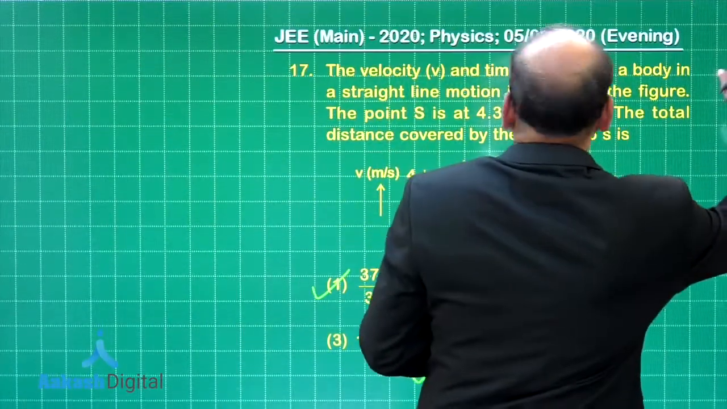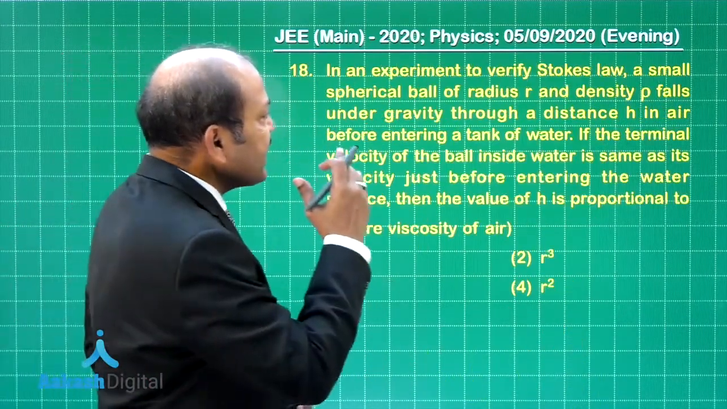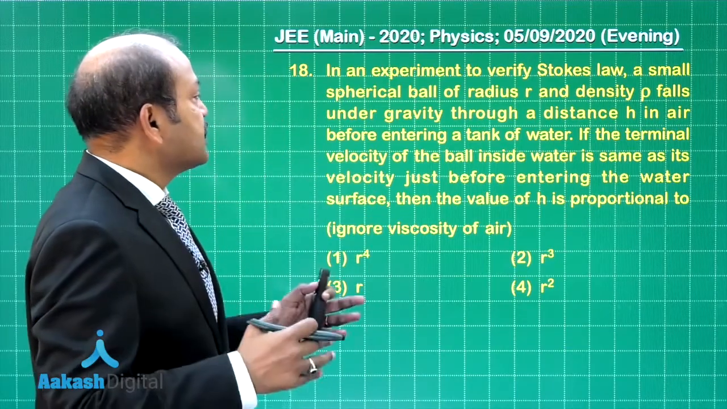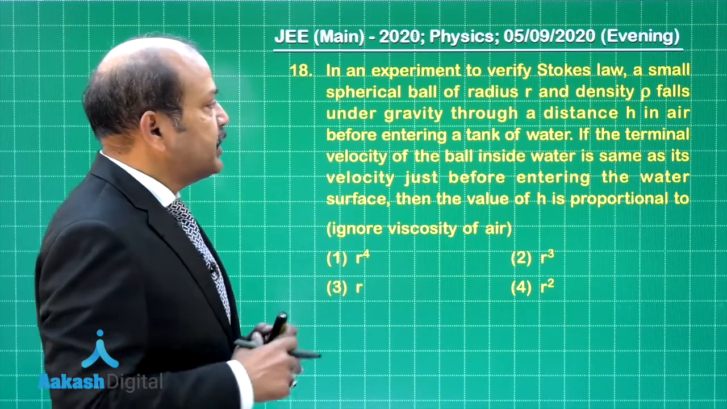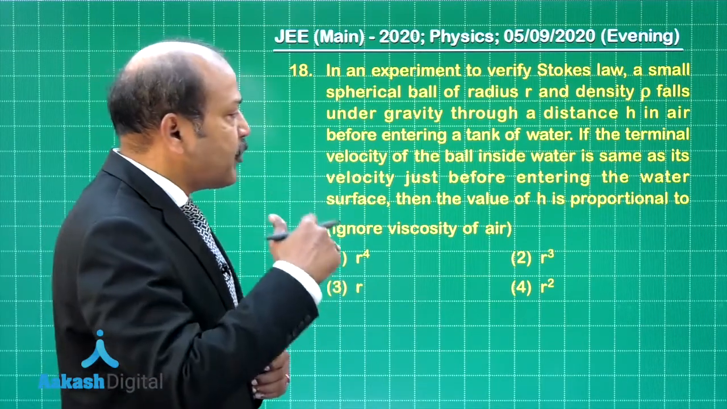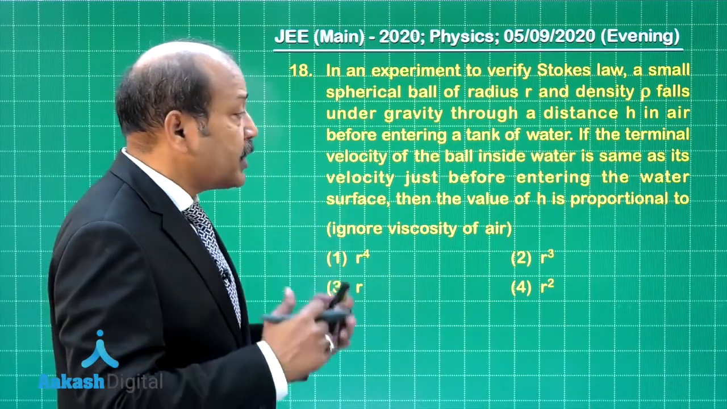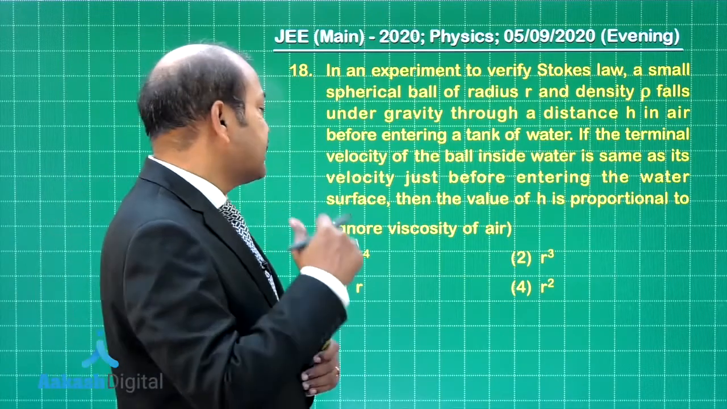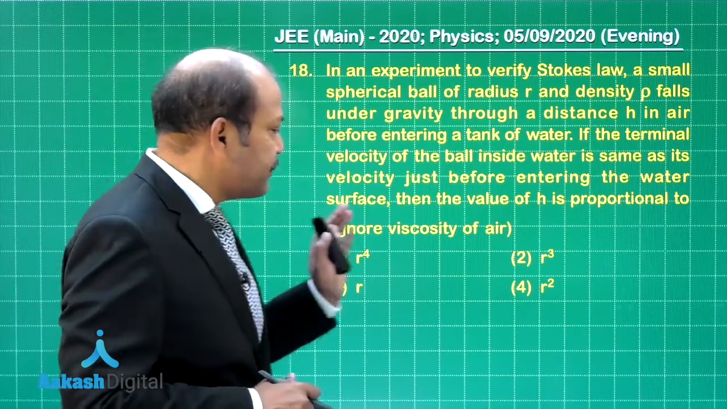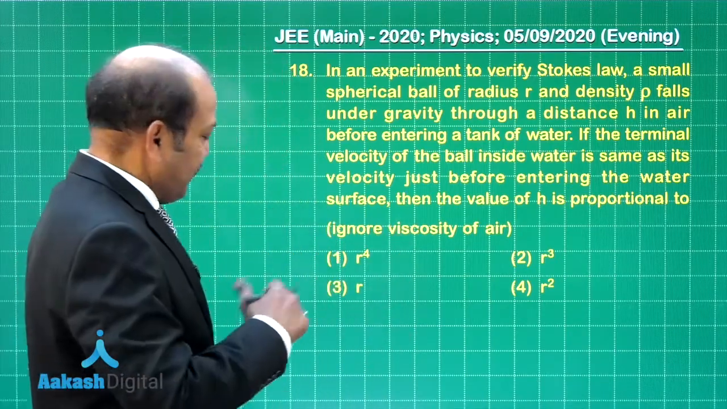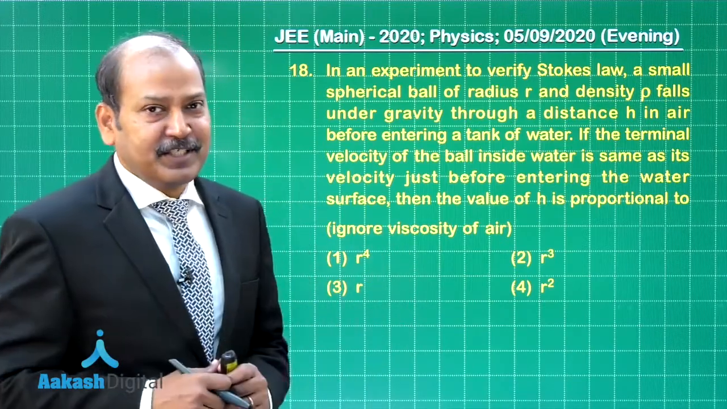It is time now to go to question number 18. Question 18 says, in an experiment to verify Stokes' law, a small spherical ball of radius r and density rho falls under gravity through a distance h in air before entering a tank of water. If the terminal velocity of the ball inside water is same as its velocity just before entering the water surface, then the value of h is proportional to, ignore viscosity of air. Very interesting one. It is based on the Stokes' law and terminal velocity.